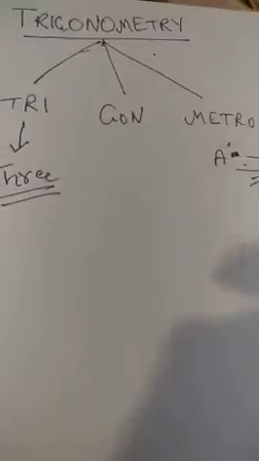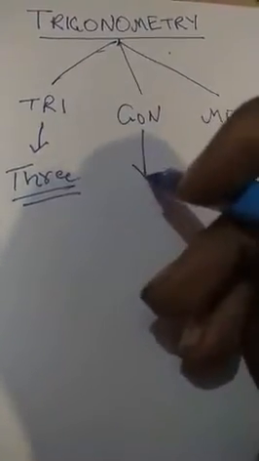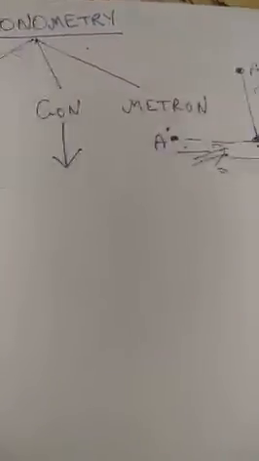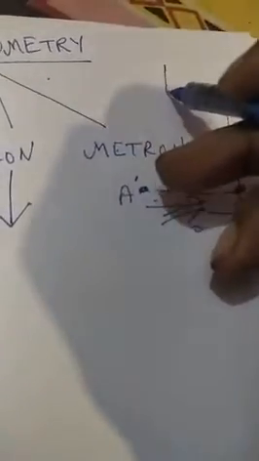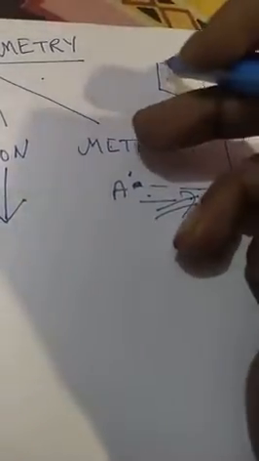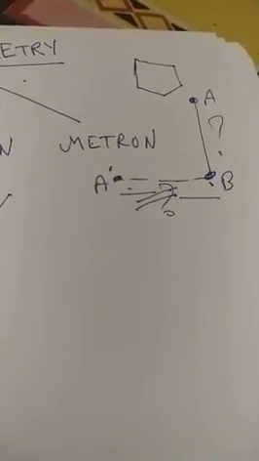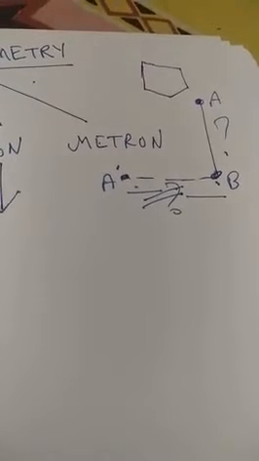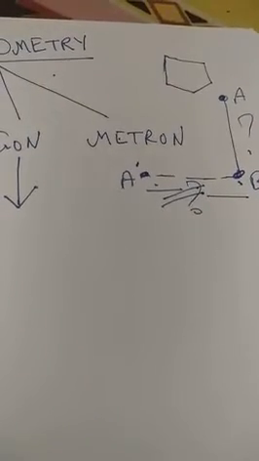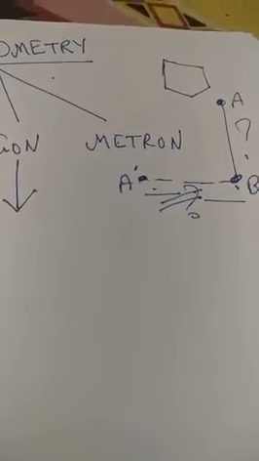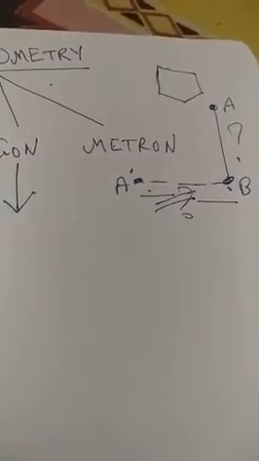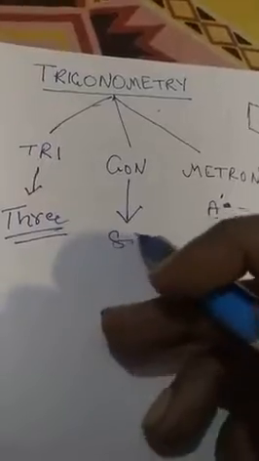What about the word gon, G-O-N? No, it is not G-O-N-E, it is G-O-N. Just like we have already studied the word polygon. Polygon means a particular figure which is made up of straight lines having many sides. Any figure which is made up of straight lines and is a closed figure is known as a polygon. Triangle is a polygon, quadrilateral is a polygon, pentagon is a polygon, all these are polygons. So polygon refers to basically many sides. If we remove the word poly, poly means many, gon means sides. So yes, over here gon means sides.